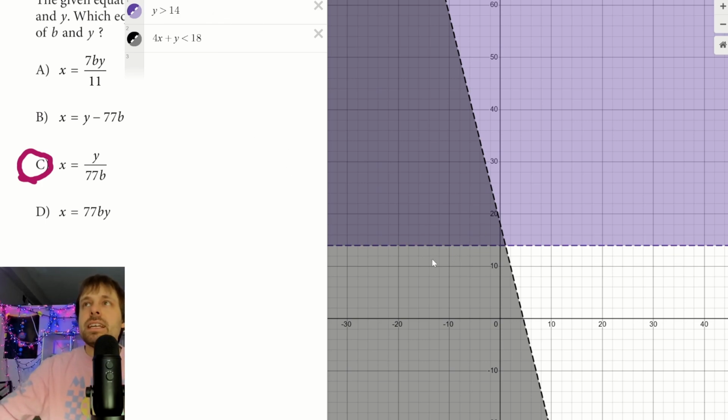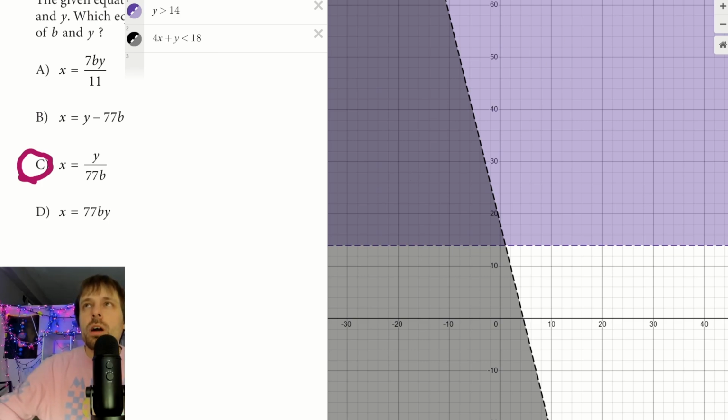Then down here, I see this lightly shaded black area. That's going to be just this condition or this inequality being met. This overlap, where you see purple and black overlapping, is going to be my solution area. If a point fits in there, that is a point that is a solution.